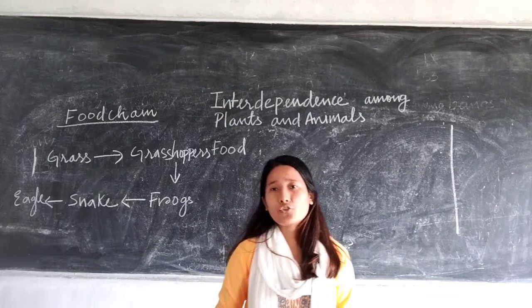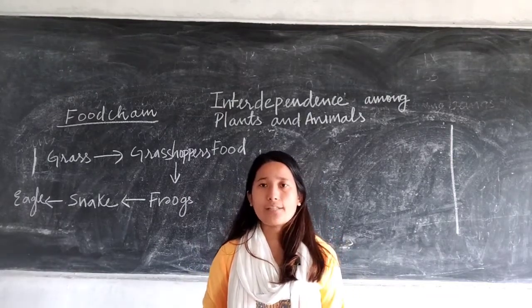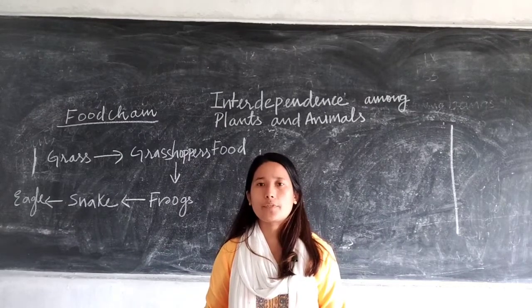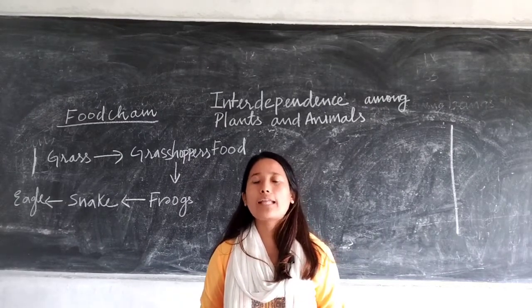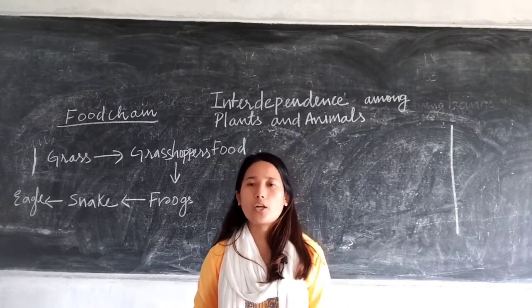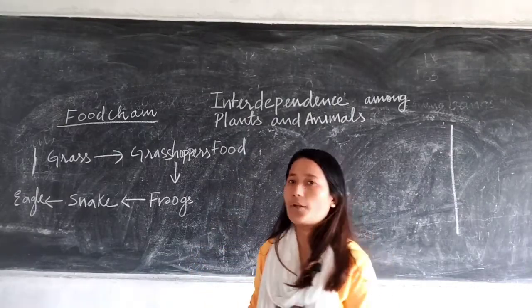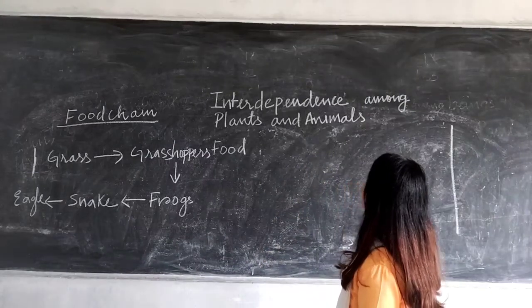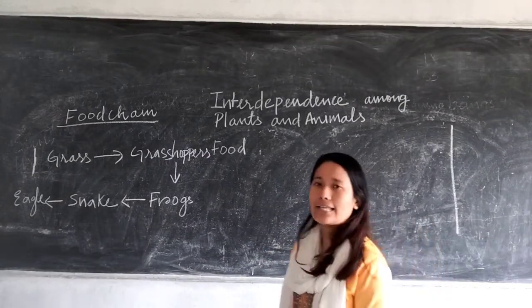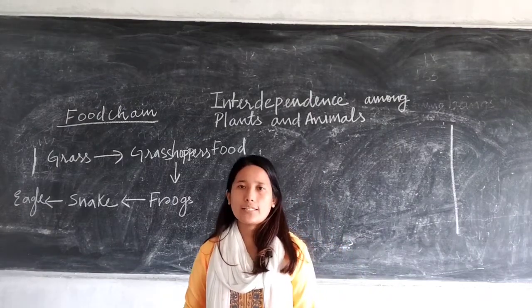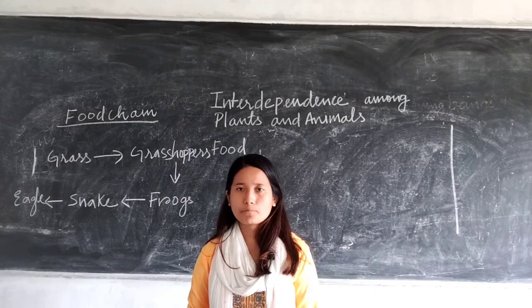So like I told you in the introductory class itself, the main thing that we are going to learn in this particular chapter is how plants and animals are interdependent upon each other. Okay, so that we will be taking up today. We will be discussing interdependence among plants and animals. So what do you think, how are they interdependent upon each other?